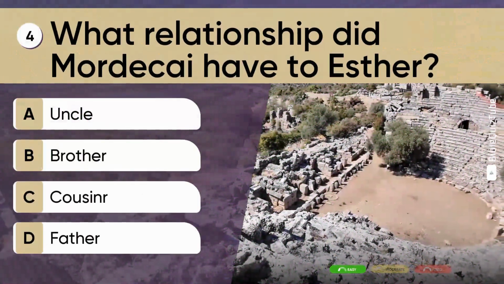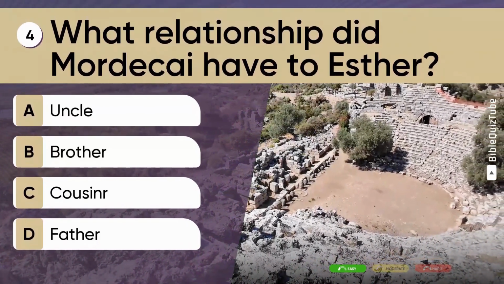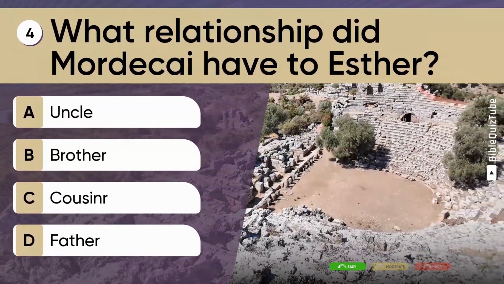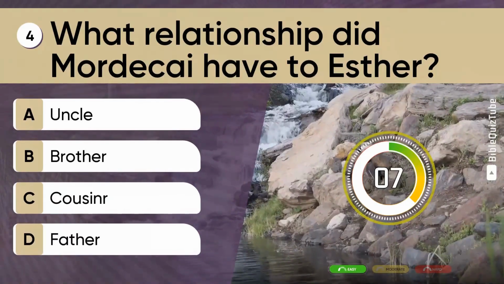Question 4. What relationship did Mordecai have to Esther? A. Uncle, B. Brother, C. Cousin, D. Father.